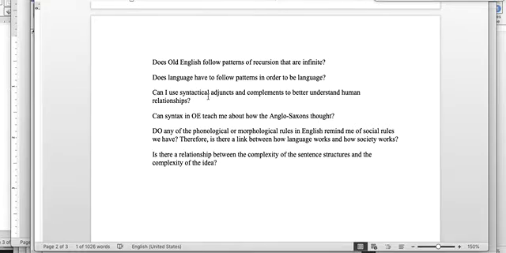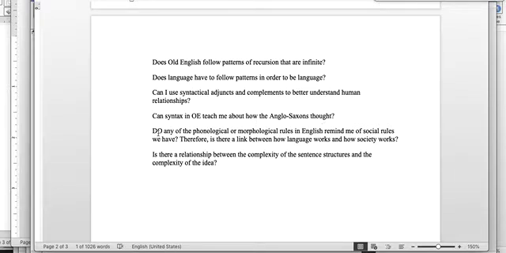Can I use syntactical adjuncts and complements to better understand human relationships? So I think that this type of question is always really interesting. Like, what models of science can we look at and use to understand personal relationships? I find that to be pretty fascinating. Can syntax in Old English teach me about how the Anglo-Saxons thought? Right? So does the syntax reflect thought, or is it just vice versa?